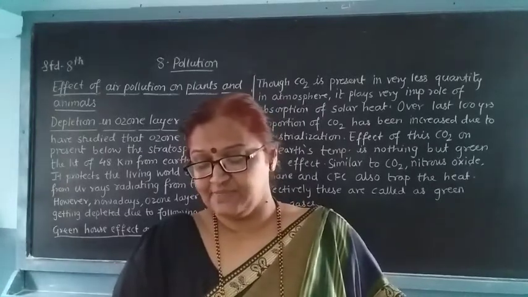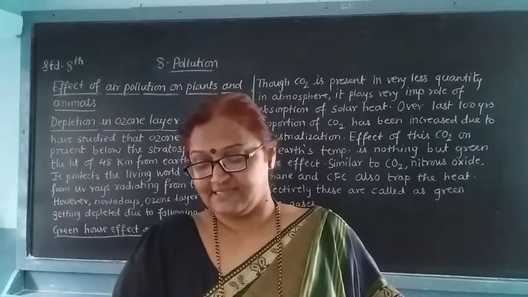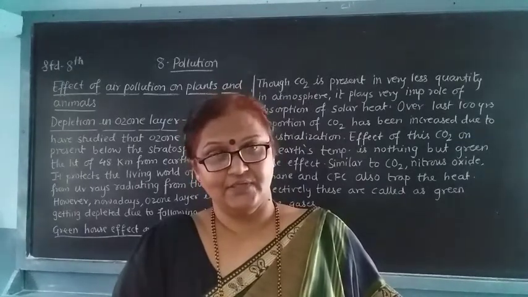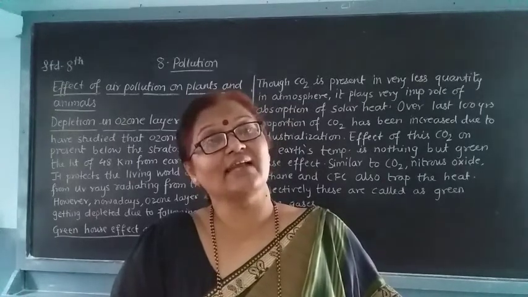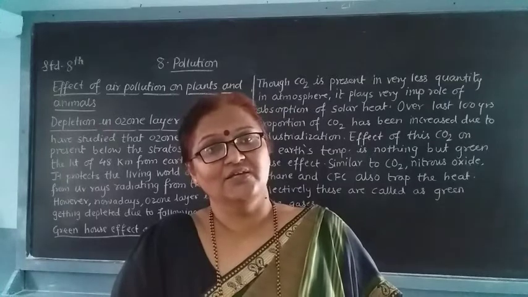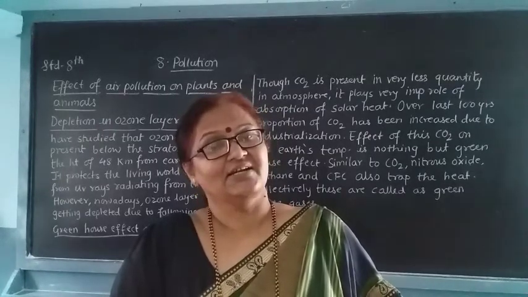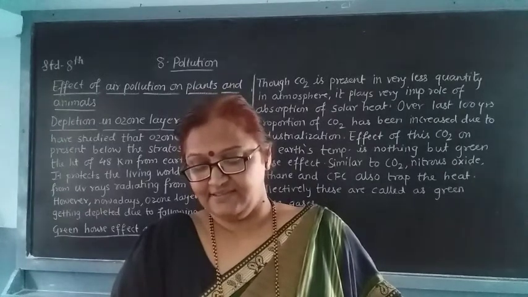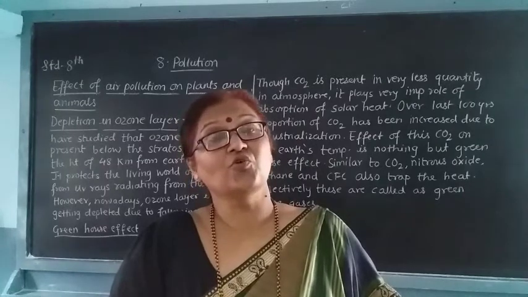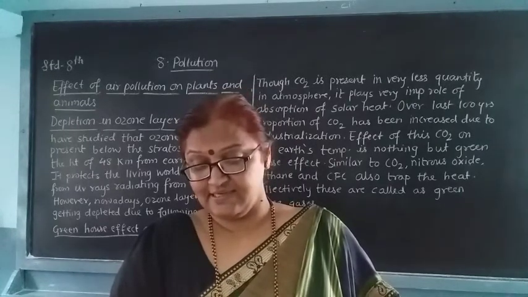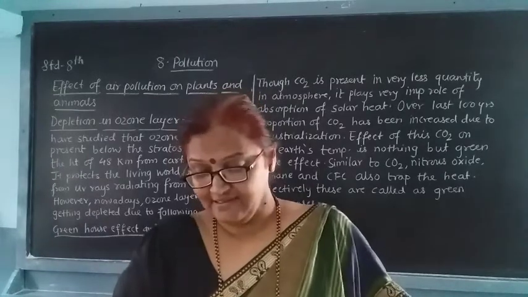Those oxides mix with the rainwater and form acids like sulfuric acid, nitric acid and nitrous acid. This acid mixes with the raindrops and snowflakes and comes down as rain. This is called acid rain.